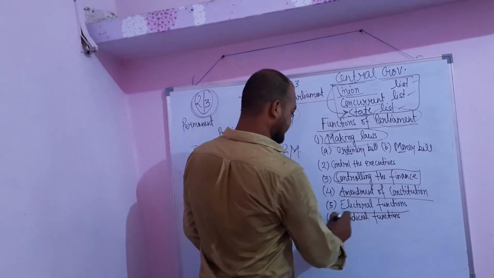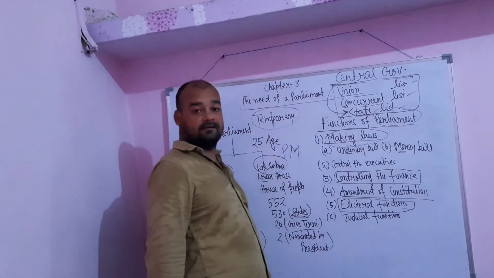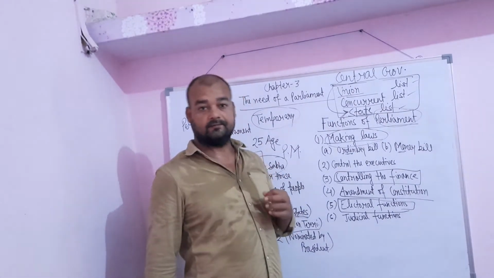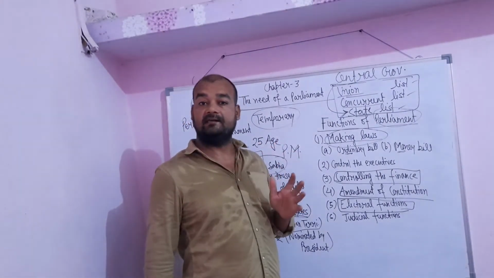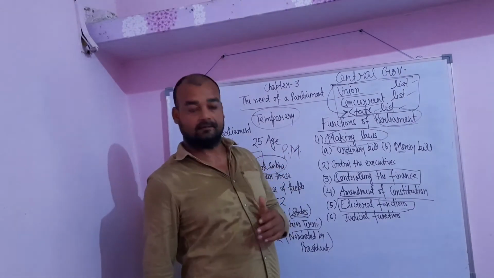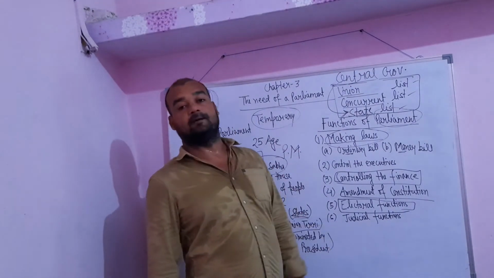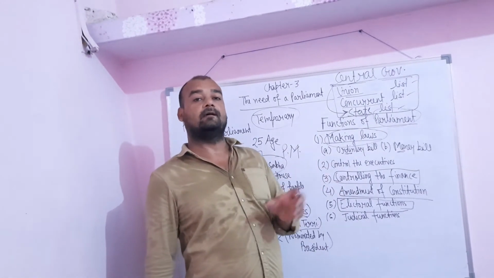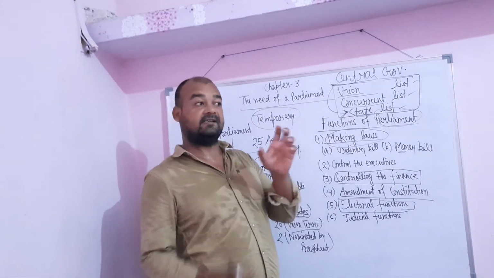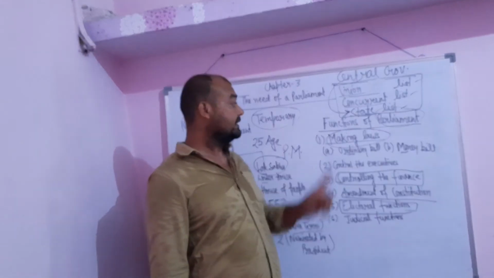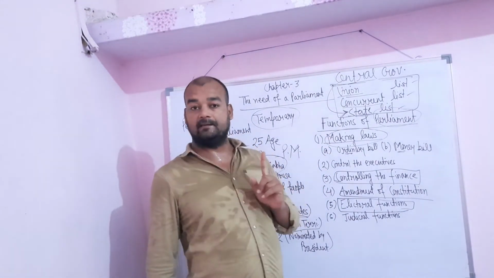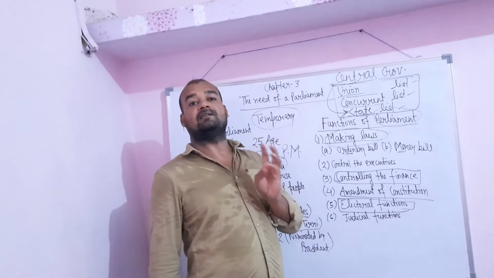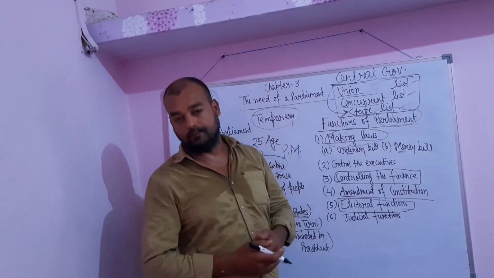Electoral functions. It is also the supreme responsibility of the parliament to check that elections are going in a proper way or not, and elections should be held in a free and fair manner. Last one, judicial functions. In this function, parliament can pass the impeachment, means it can remove. To whom can it remove? Parliament can remove the President of India, Vice President of India, judges of the Supreme Court, as well as the judges of the High Court.